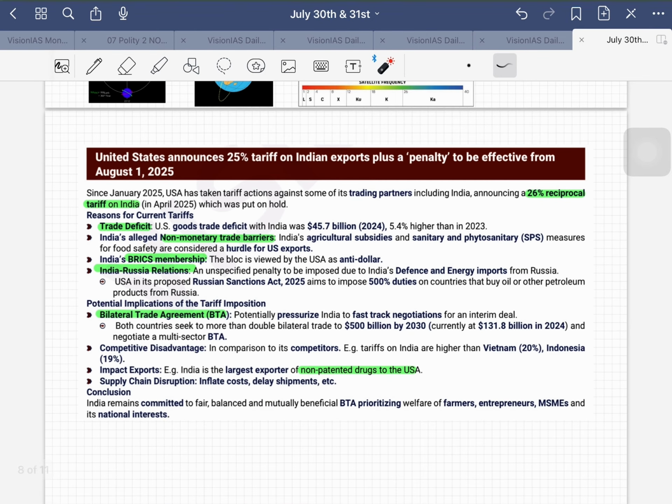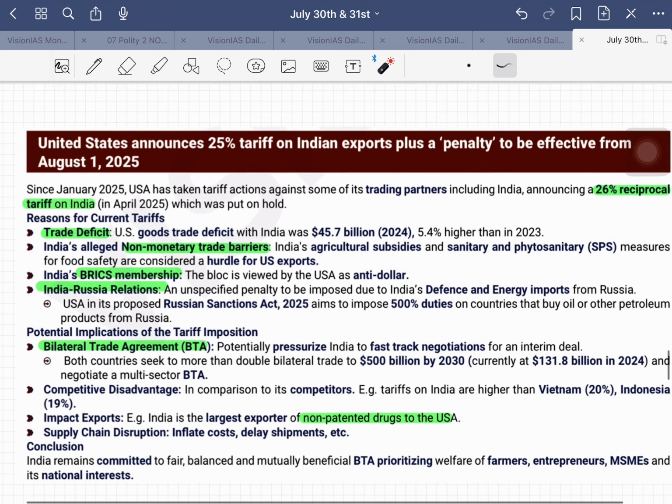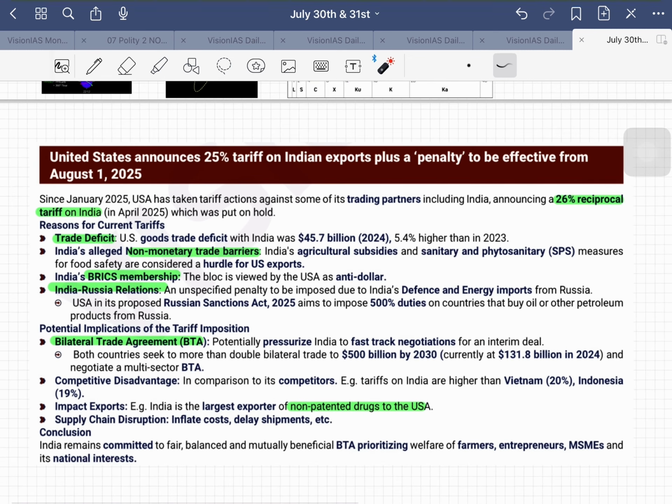And United States announces 25% tariff on India's exports, plus a penalty to be effective from August 1st. What is this penalty? So actually, the reasons for current tariffs, well, let us see here. So right now we have this trade deficit. It means that India is not having trade deficit, but actually USA is having trade deficit with India, because we are in a very good position when it comes to India US export market.